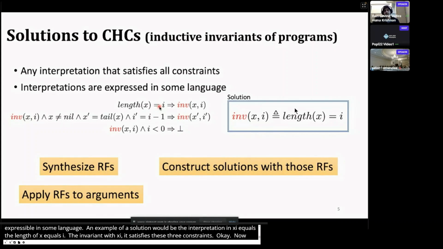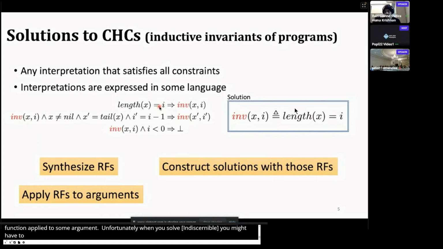function is a little bit weird because you have this uninterpreted predicate and you're saying that it is equal to a recursive function applied to some argument. Unfortunately, when you solve constraint Horn clauses modulo recursive functions, you might have to come up with these recursive functions.